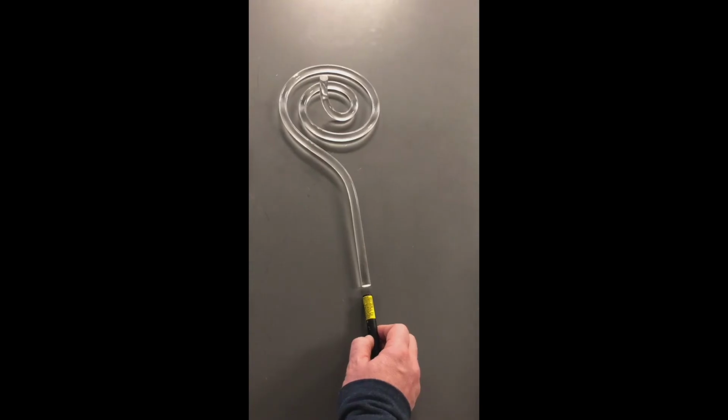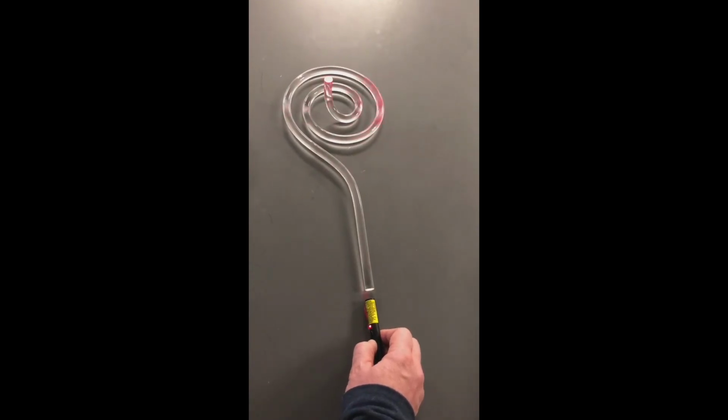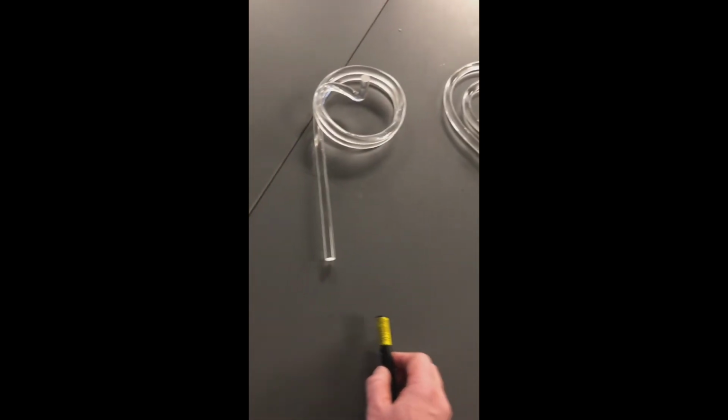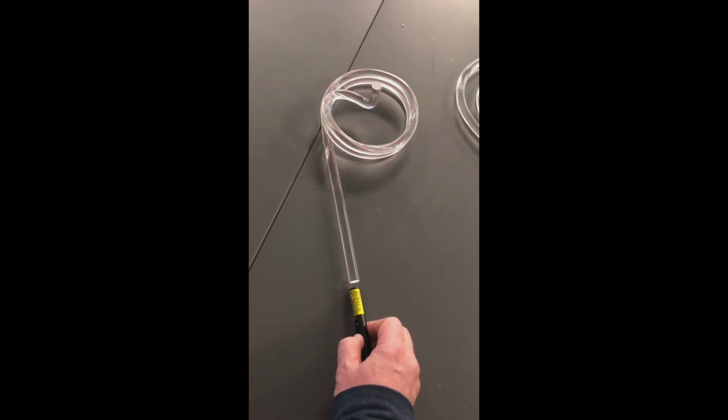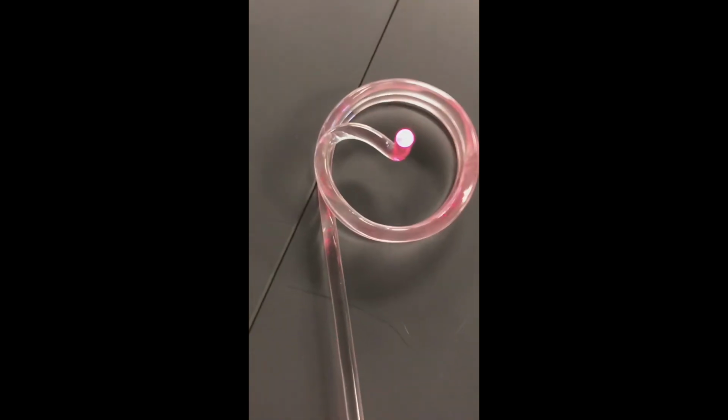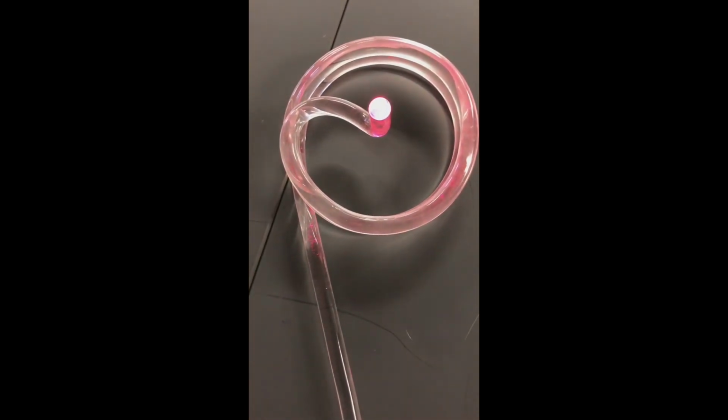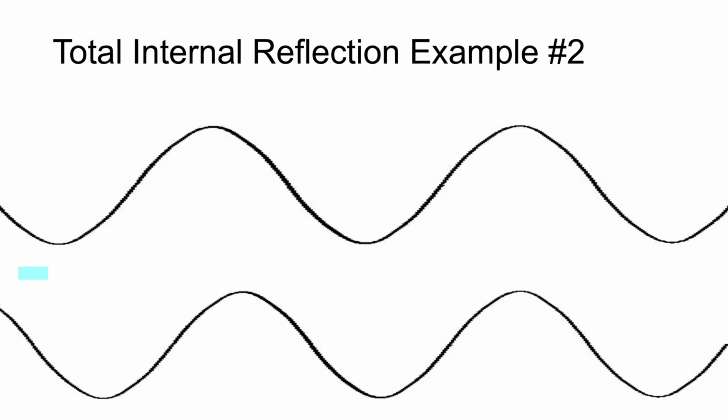Now here's another example of total internal reflection. I pulled out these pieces of acrylic. They're curved, and when I shine the laser light in them, the light makes it all the way to the other end. But what's happening there? Well, I can assure you that the light is not driving like a car. So the light doesn't move like this ray of light in this picture.